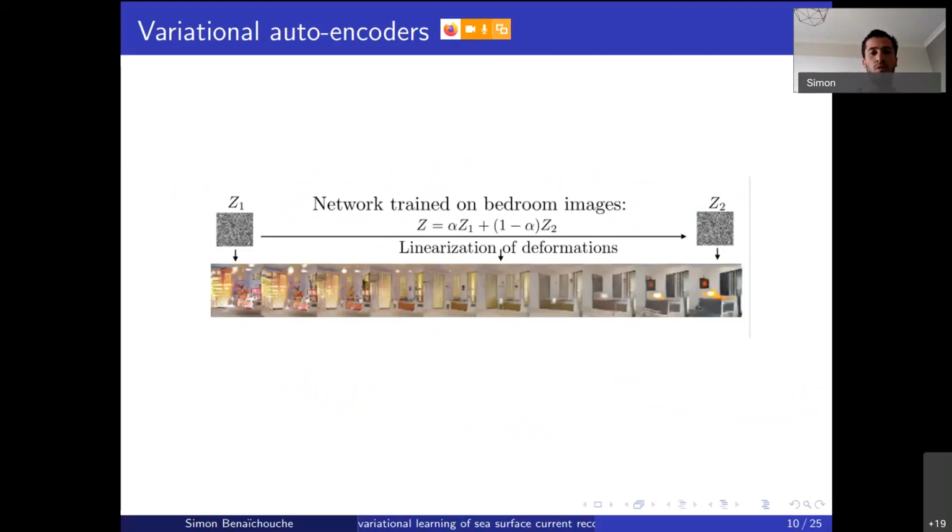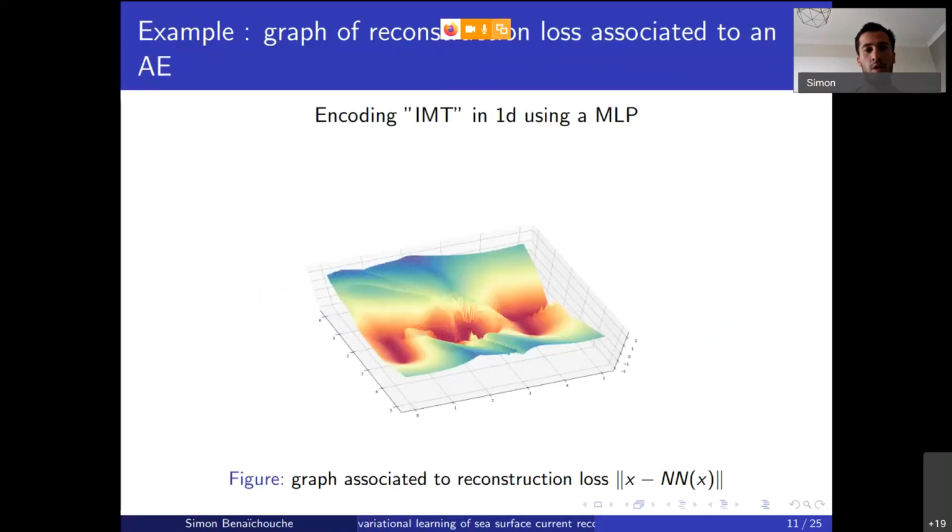Here is an example, class material from Stéphane Mallat, of a variational autoencoder trained on a dataset of bedrooms. If I take two points of the latent space and evaluate all the points on the line segment between them using the decoder, I still have something that looks like a bedroom.